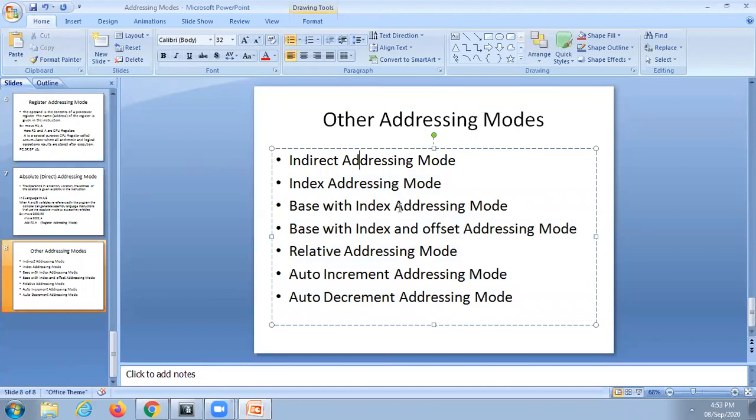Any doubts? I will discuss this in detail later, because it is a separate list. If you want to stay half an hour more, then I will start that, no problem. First try to understand those four. If you understand those four, that is enough. Are you comfortable with the first seven slides? Any doubts? No, sir.